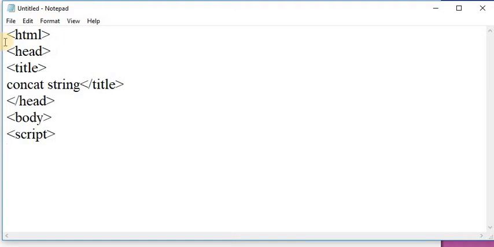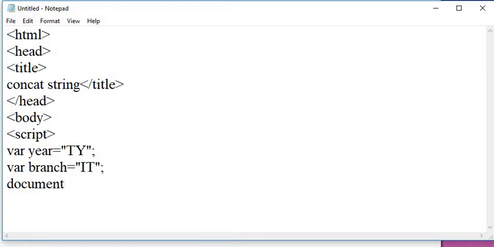In the script tag, first I am taking one variable, that is year, and initializing that variable as a string, ty. After that, I create one more variable, that is branch, and the value initialized to that branch is it. These two strings are concatenated by using the concatenation operator, and the result is displayed on a web page by using the write method.